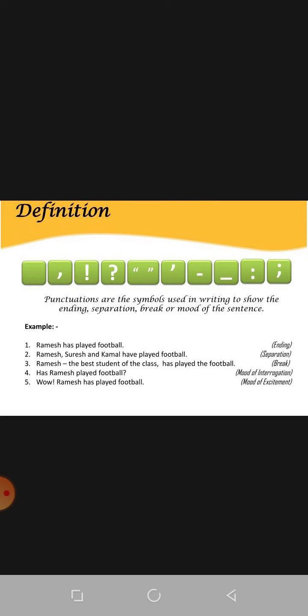Has Ramesh played football? Mood of interrogation, so we are using question mark. And at last, wow, Ramesh has played football! Mood of excitement, so we are using here sign of exclamation. So I think it is clear to you in what situations we use the different punctuation marks.